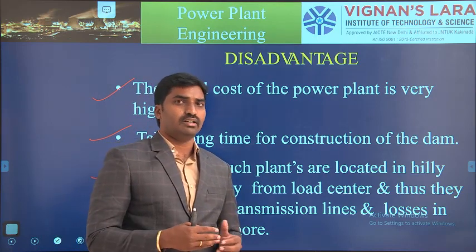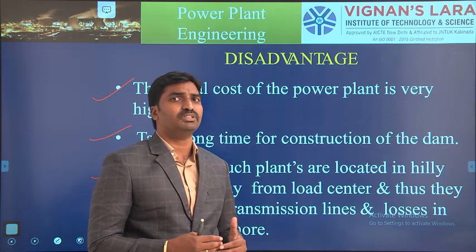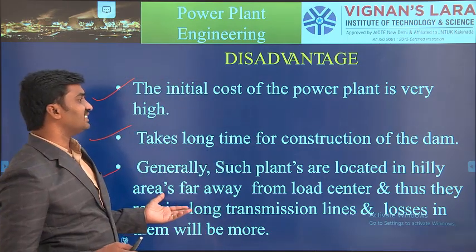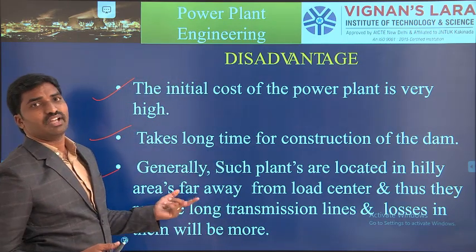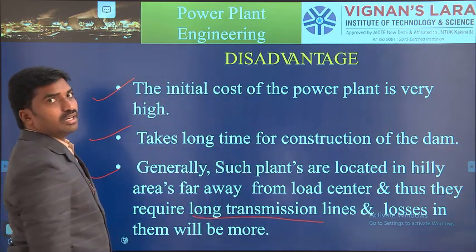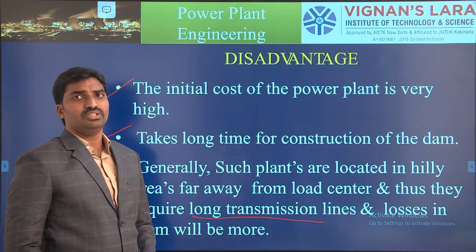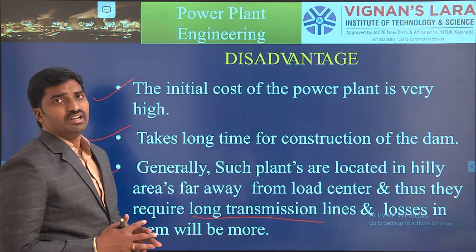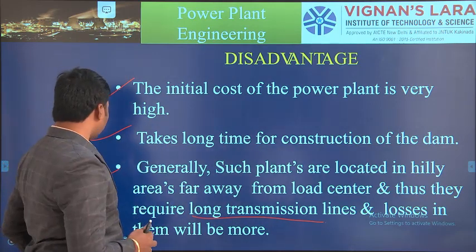It causes more losses, because the transmission losses are very high in the case of a hydroelectric power plant. So that is one disadvantage. These are some disadvantages of a hydroelectric power plant.